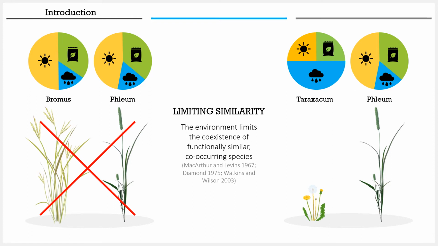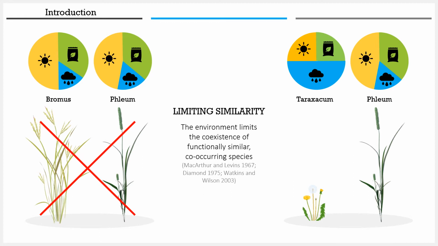compete intensely. Coming back to our phleum and bromus species on the left, their high niche overlap indicates that they are unlikely to appear together on account of limiting similarity. However, phleum may be found alongside taraxacum, as shown on the right, as the two have low niche overlap.